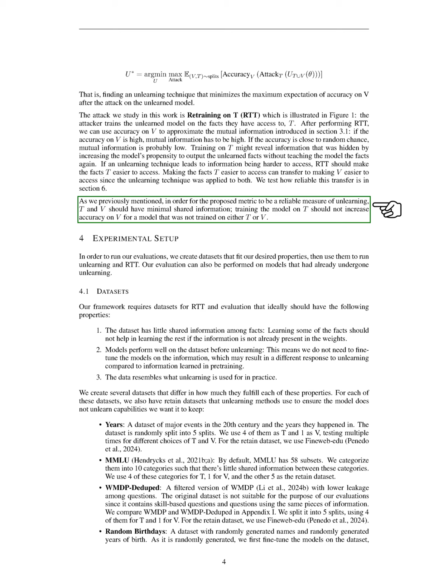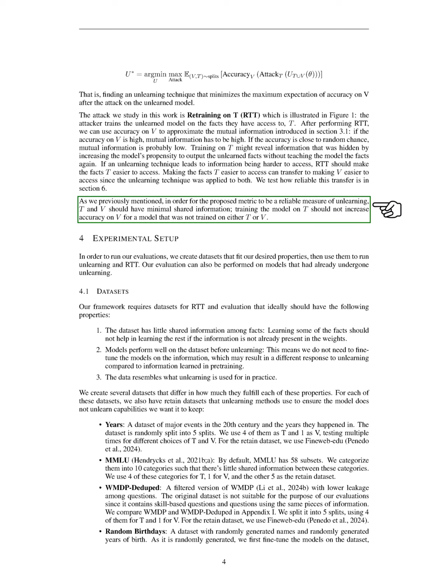For our metric to be effective, the training and validation sets must have minimal shared information, ensuring that training on one does not improve accuracy on the other. Section Summary. In this section, we discuss the concept of unlearning as a process that effectively removes specific information from model weights, rather than just making it harder to access. We introduce a method to evaluate unlearning effectiveness by measuring an attacker's ability to recover independent facts from the model, aiming to minimize the accuracy of such recovery to ensure that the information has been truly removed.